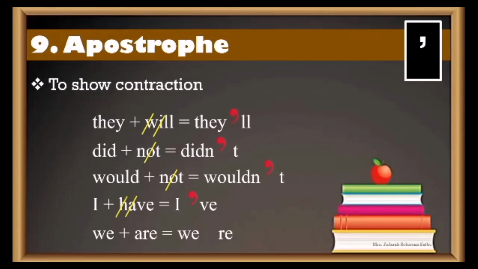Next, we are going to the market. We are going to the market. What will come that time? What are you removing from here? You're removing the letter A. And so you will have the apostrophe in place of A. We apostrophe are. Clear? And that's where your apostrophe will come. Keep the names in mind.